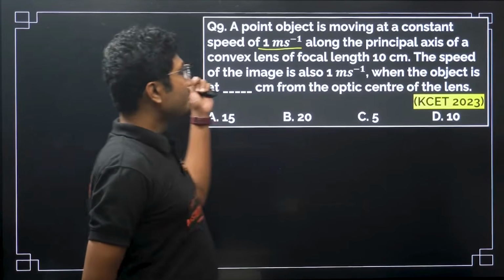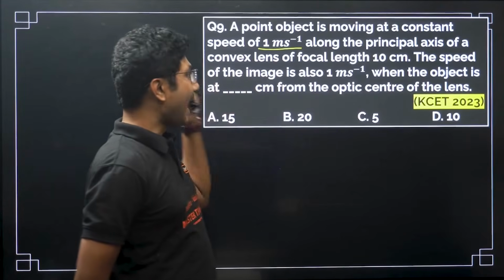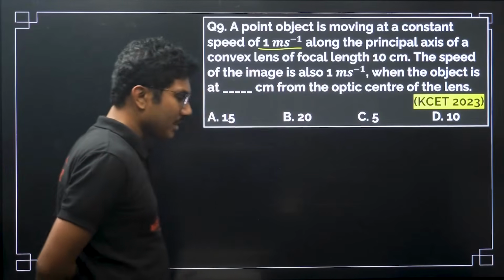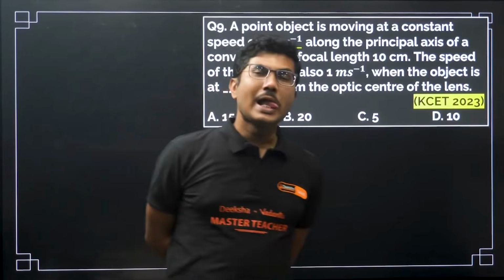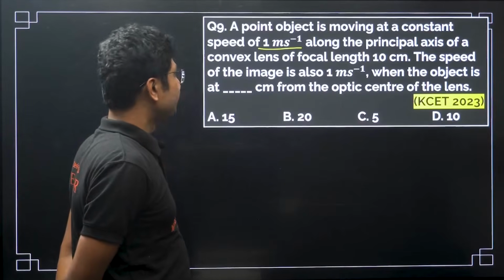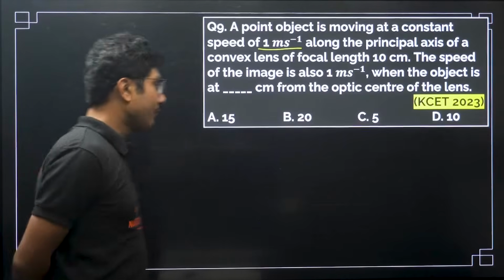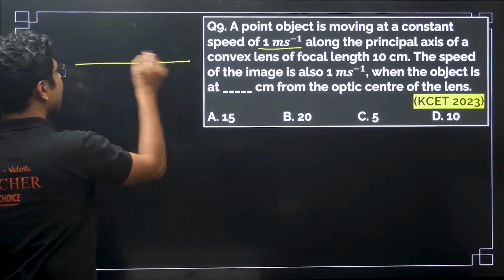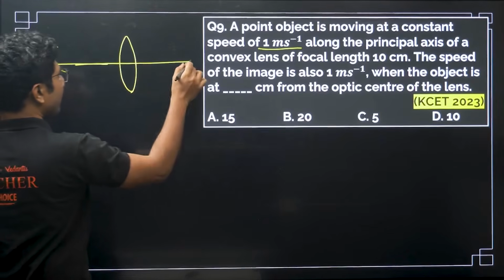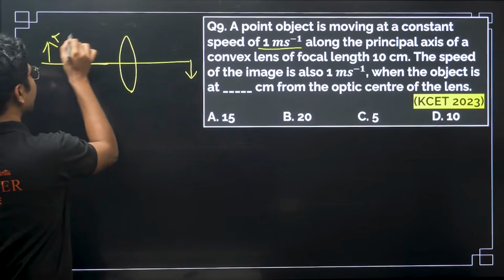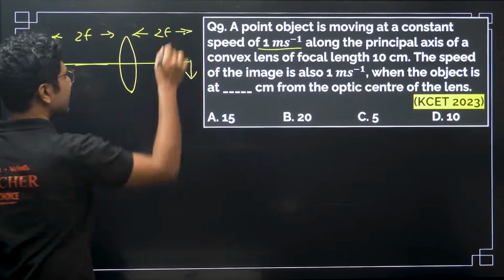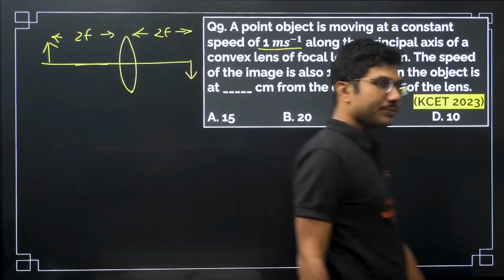So speed of the object and speed of the image are the same. The speeds are the same only when they are kept at a distance of 2f. When the object and image distances are both the same, if both are at 2f distance, then only the speed can be equal, because distances have to be equal for the speed to be equal.